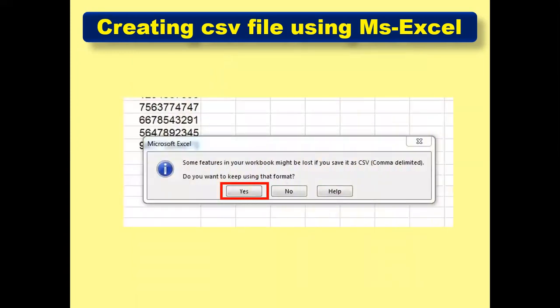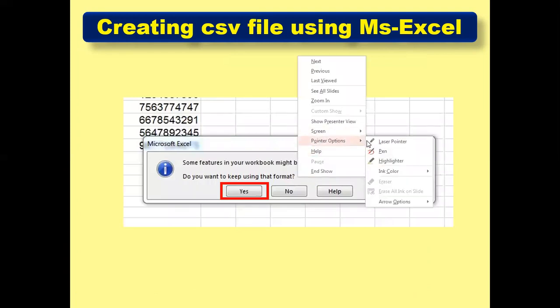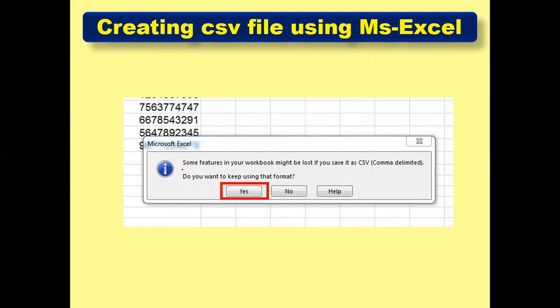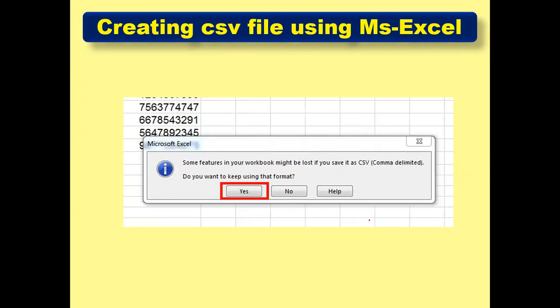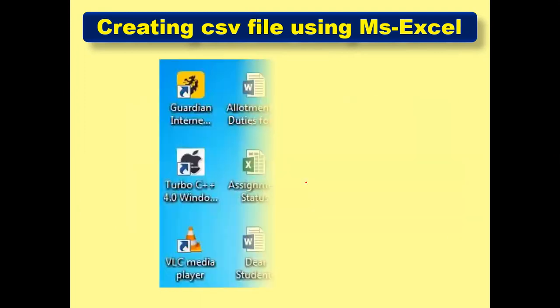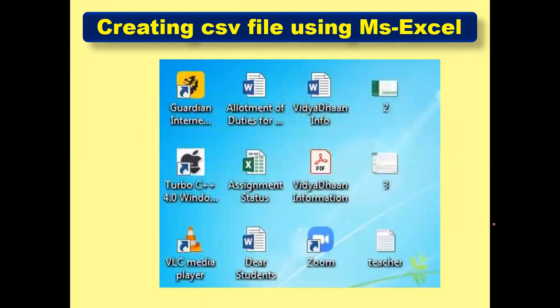Next it says that when we are going to save that content, some feature in your workbook might be lost. आपके कुछ features जो आपने किए हैं might be lost, and for saving this particular CSV, that is comma delimited, or we can also call it comma separated values. After that, my dear respected students, we are just going to save that, and the same will appear on the screen.